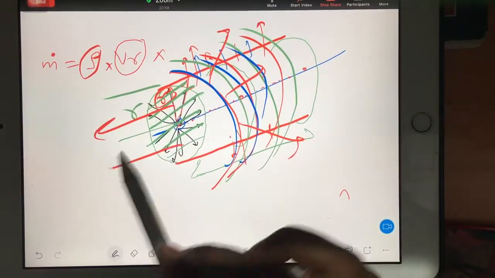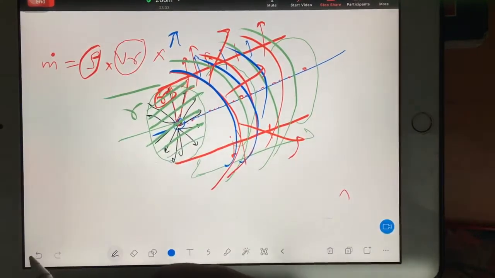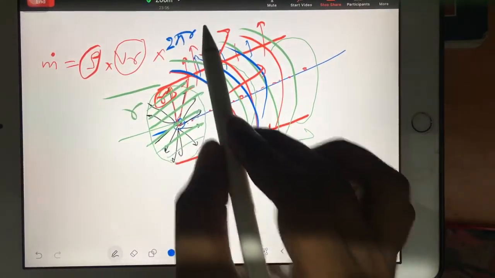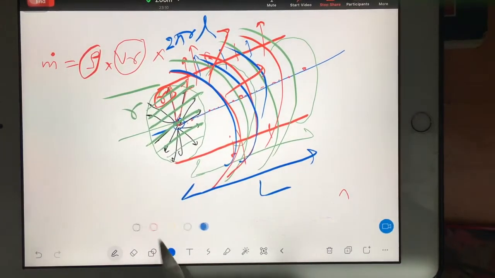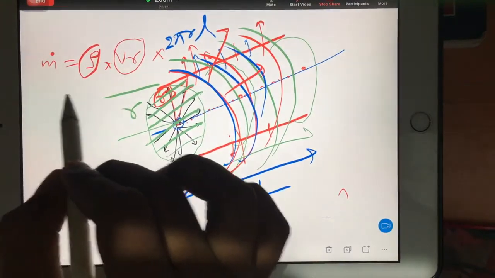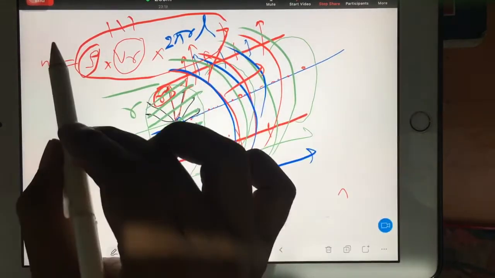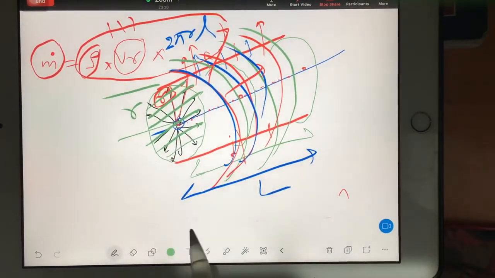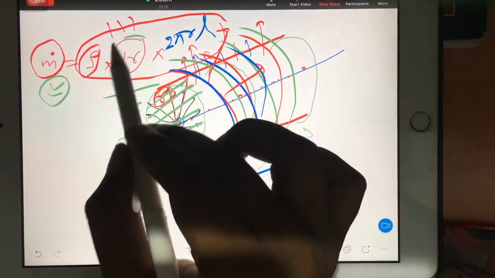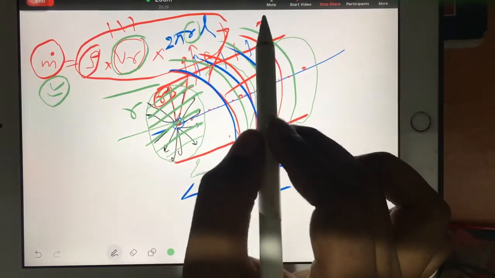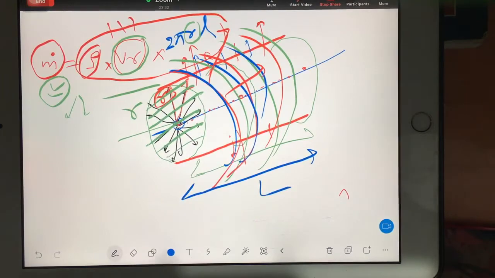Water is not coming out like this. Try to understand my logic. So the area you will replace as 2 pi r h. Now h I am saying as a length, so 2 pi r L. Everything whatever I have written here, it is not rocket science. Simply, mass flow rate anyone can find out. But try to understand now. Here we got something very beautiful. We got VR in the equation and R in the equation. It means we are on the right track to develop the VR equation in terms of R.